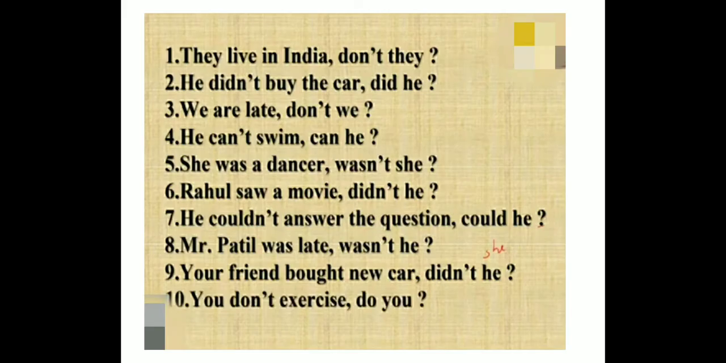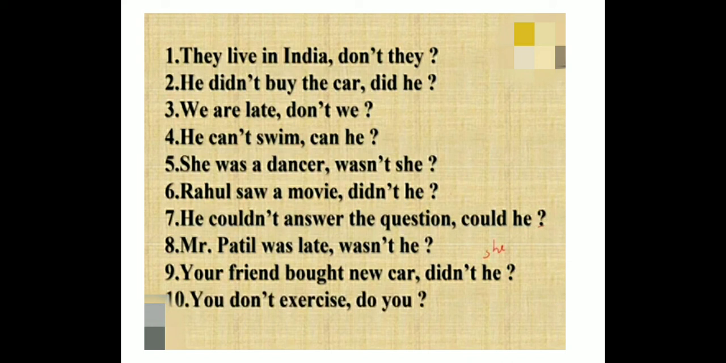See the next one. Some more are given here. They live in India. So, live means present tense. So, don't they. He didn't buy the car. Didn't means the negative. So, did he. We are late. We are late, present tense. So, don't we. We can't swim, negative statement. So, can he? He can't swim, can he?